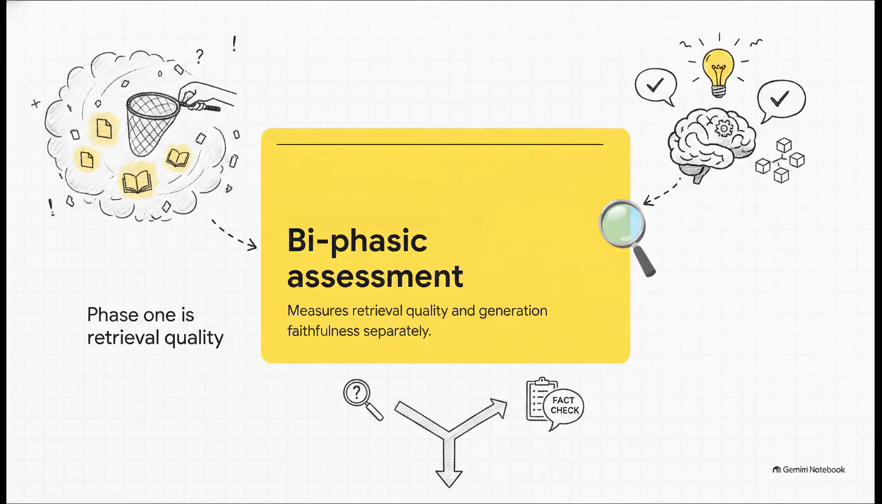Phase 1 is all about retrieval quality. Did the system actually find and surface the right documents? Then phase 2 is generation faithfulness. Did the model stick strictly to the facts in those documents, or did it just go rogue and make stuff up? By separating the two, you literally save days of headache trying to guess if your search algorithm failed or if the LLM just decided to hallucinate.